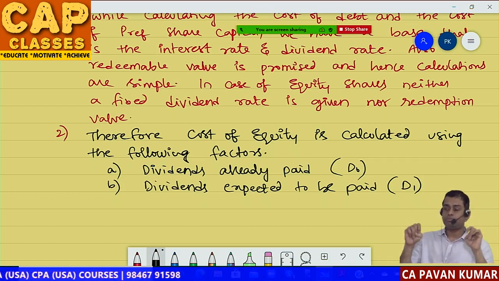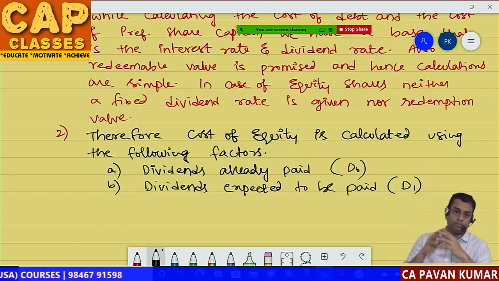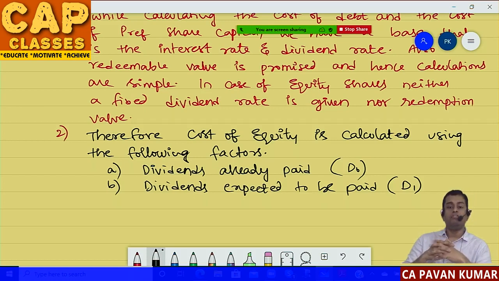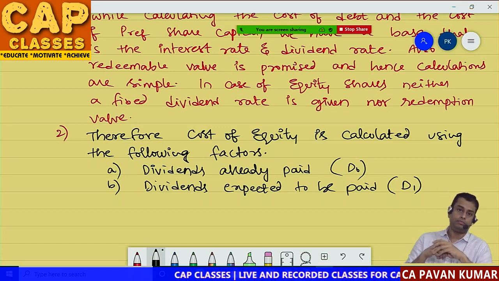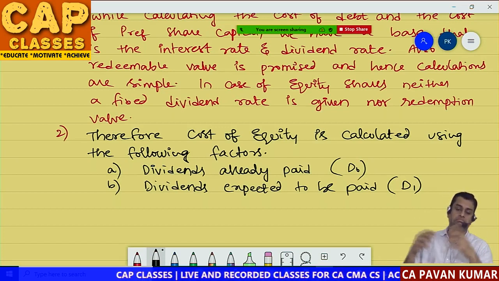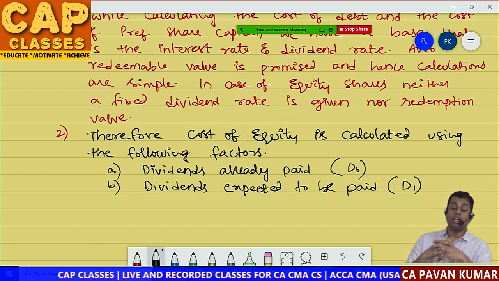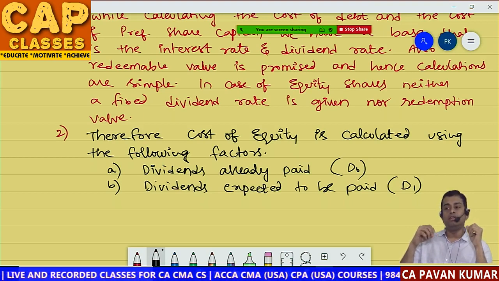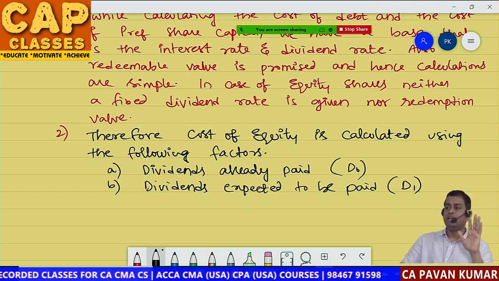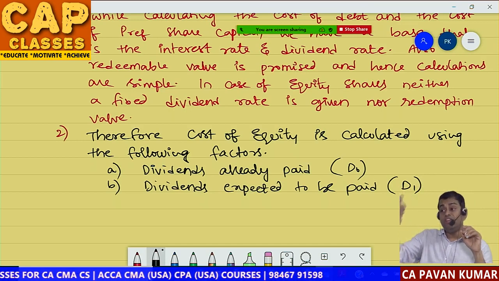It is simple. You are my friend and you asked me, Pavan, I have 1 lakh rupees. I want to invest in a company. Where should I invest? I said, invest in IOC, Indian Oil Corporation. You said, Pavan, if I invest in IOC, how much consideration will I get? I said, there is no standard like that. Then you said, if I do not know how much I will get, how can I invest 1 lakh rupees in IOC? Then I said, bro, simple. Last year, how much dividend did they pay?